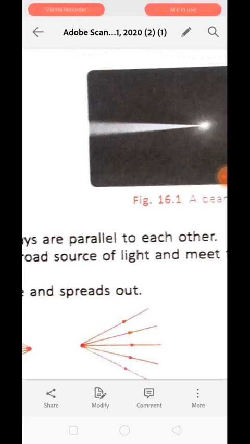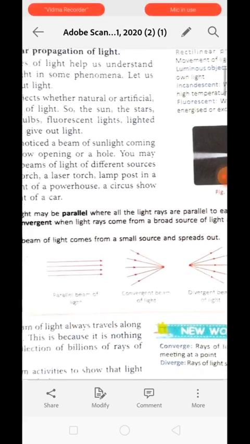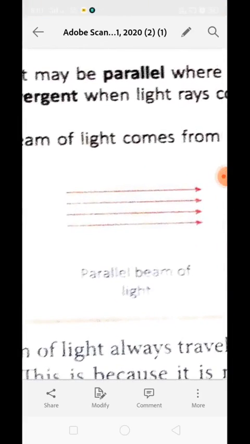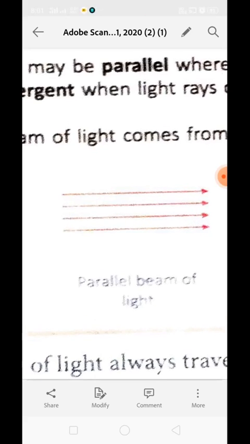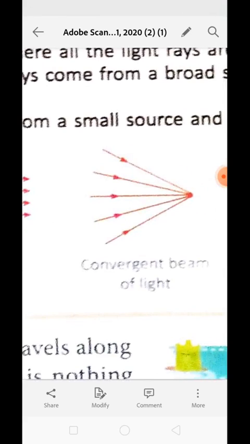So what is a beam? A beam of light may be parallel where all the light rays are parallel to each other like this. Basically light rays are shown with one arrow, and when we are talking about a beam of light, it is what? A collection of rays of light. So a beam of light can be in parallel condition, means all the rays are parallelly arranged, or it can be convergent in condition. Convergent means when light rays come from a broad source.